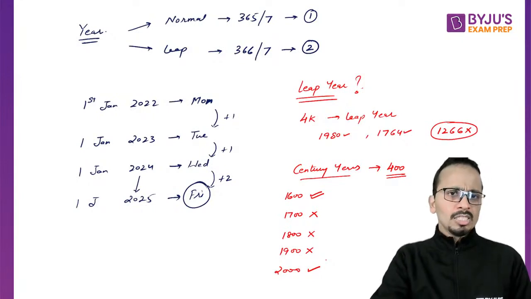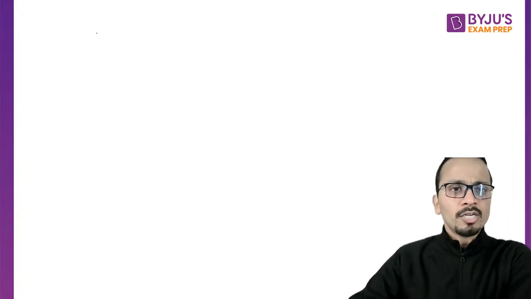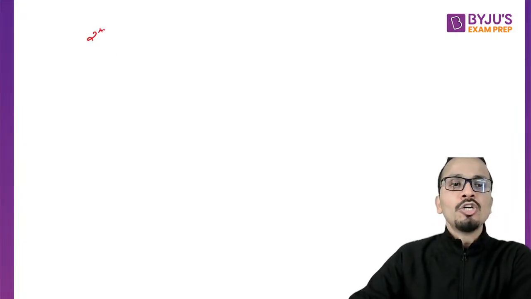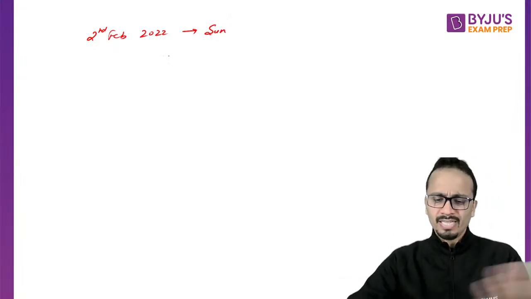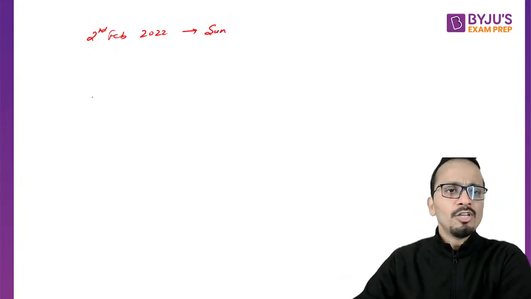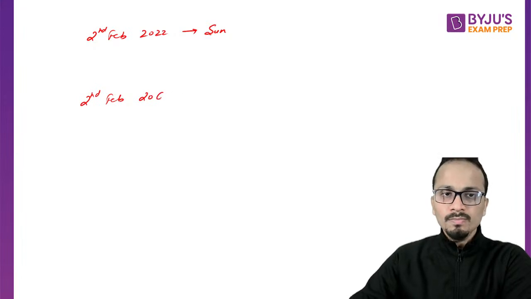Now let's look at one question in which we have to switch among the years. Let's say the question is: 2nd February 2022 is a Sunday, and you have to find the day on 2nd February 2063.